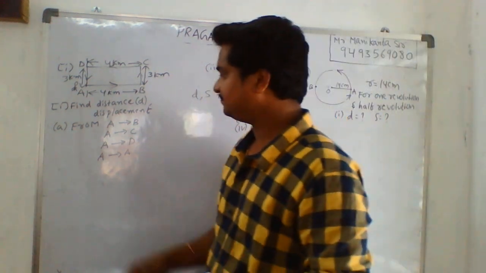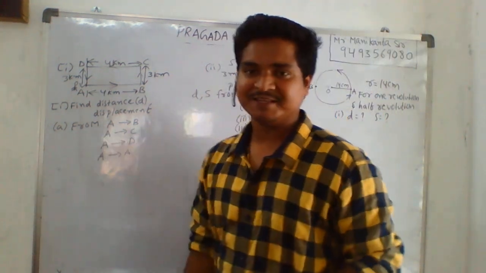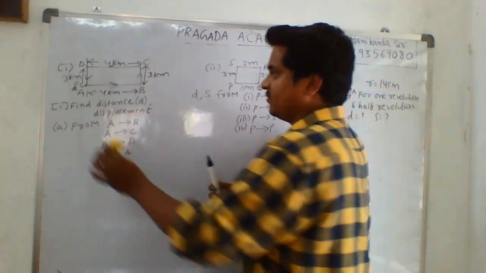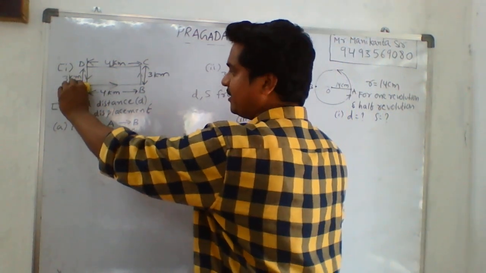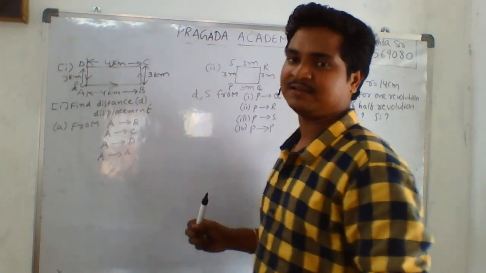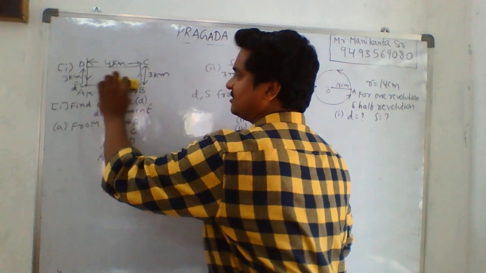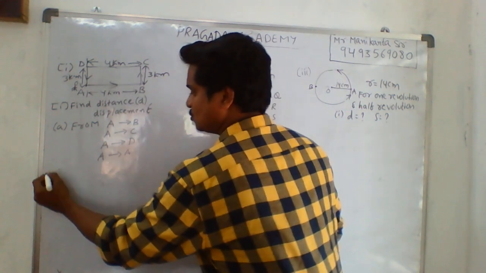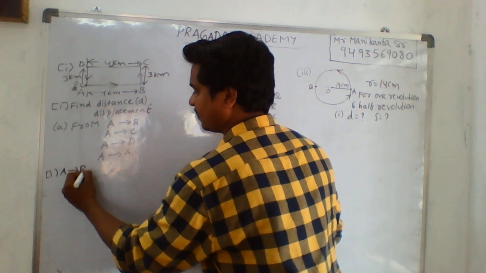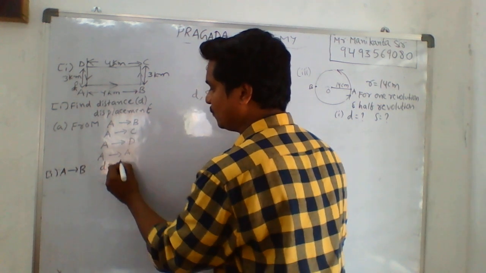For the first problem, from A to B, what will be the distance? I took one car here. The car starts at point A and reaches B. How much distance is traveled by the car? The distance traveled is 4 kilometers. So from A to B, distance will be 4 kilometers.